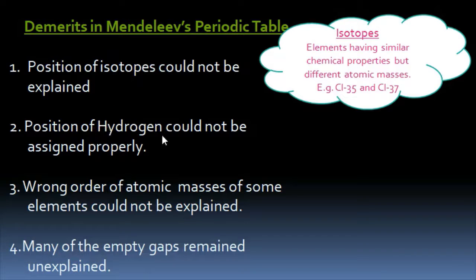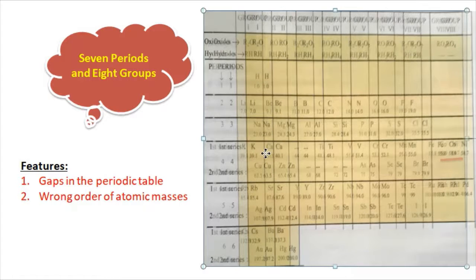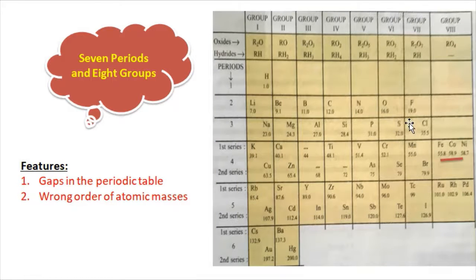The next one is that the position of hydrogen could not be assigned properly. Hydrogen is placed in the first group with the alkali metals, with lithium, sodium, and potassium. So hydrogen resembles these alkali metals in properties. But hydrogen also resembles halogens. Here we have the halogens, chlorine, fluorine, and bromine. Hydrogen should be placed with these halogens also, because it resembles them in properties. It means we need to place hydrogen in group 7.